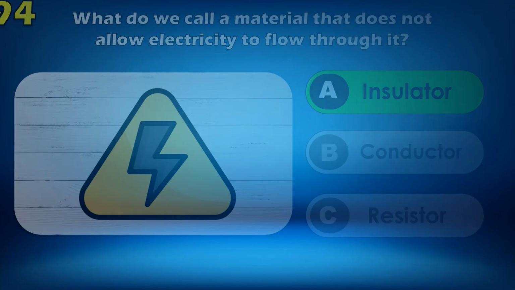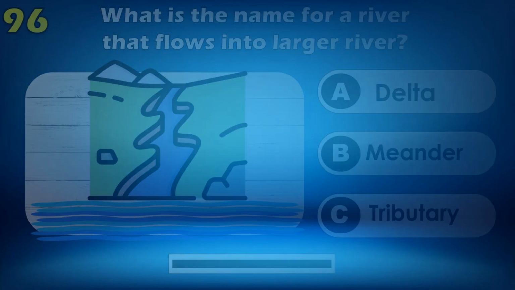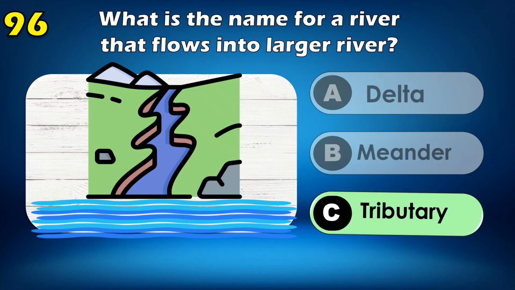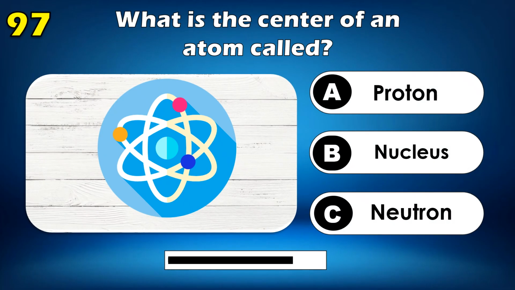Insulator. Which of these is a fossil fuel? Natural gas. What is the name of the river that flows into a larger river? Tributary. What is the center of an atom called?